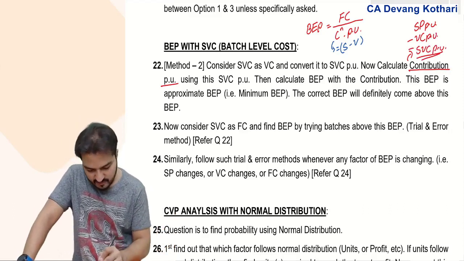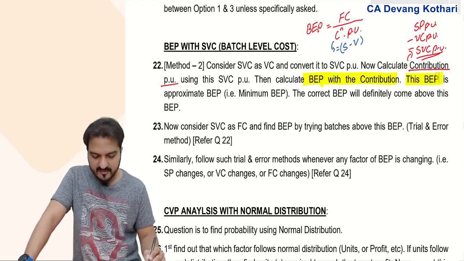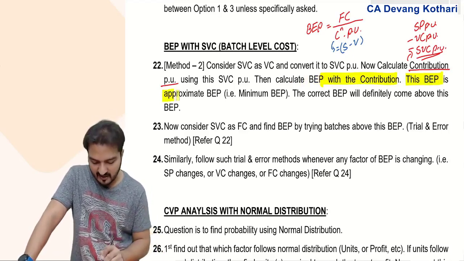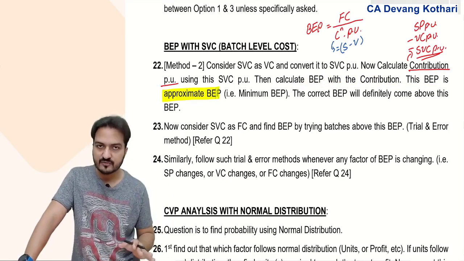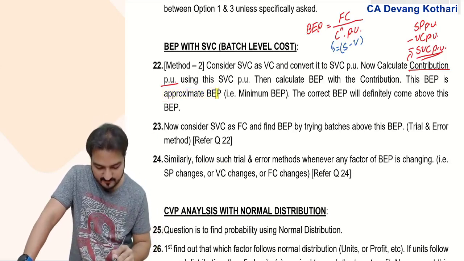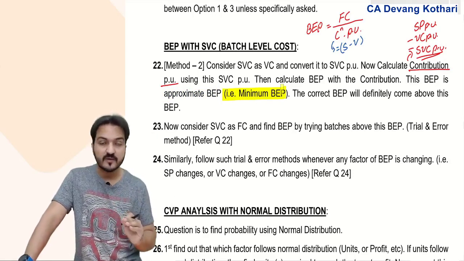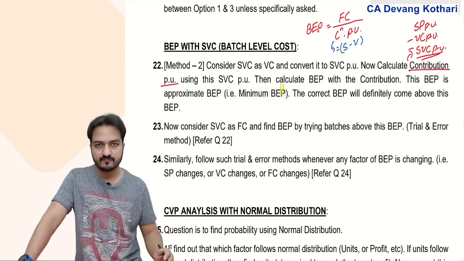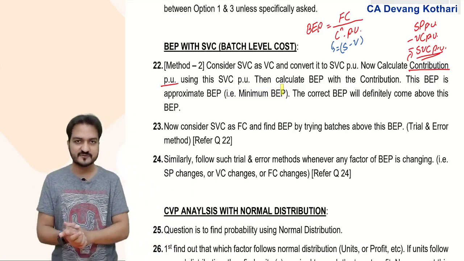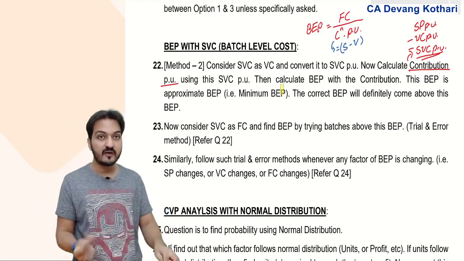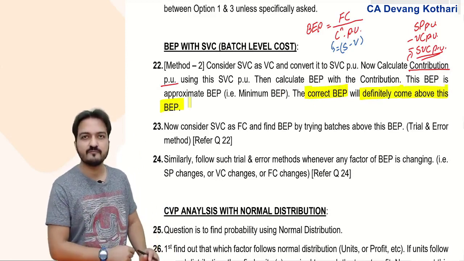Now using this contribution per unit, you calculate BP using this contribution, but this BP is not the final answer. This BP is my approximate BP. In fact, in class, I had given you a full derivation to convince you that this BP is basically the minimum BP. That bare minimum, my correct BP will definitely not come below this level. This is the minimum number of units I will definitely need to recover all my cost. So this becomes my minimum BP.